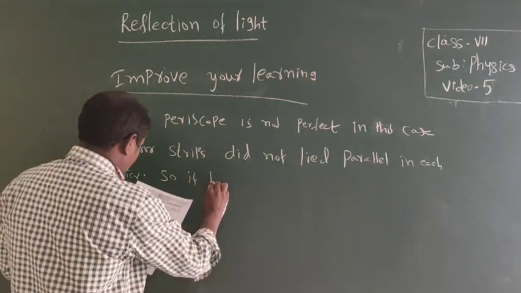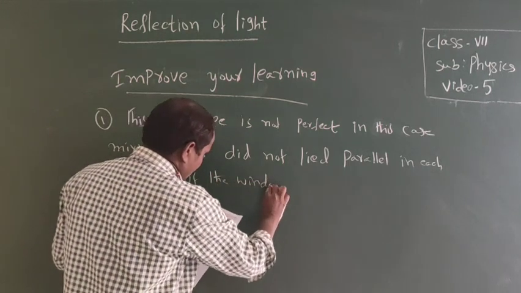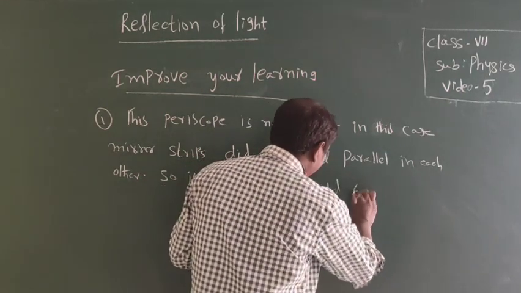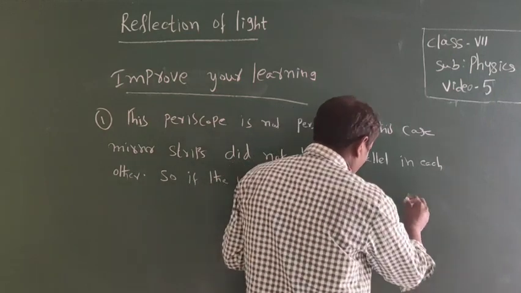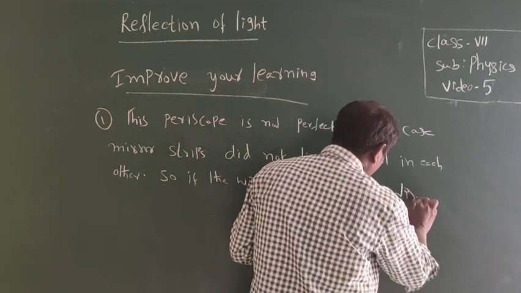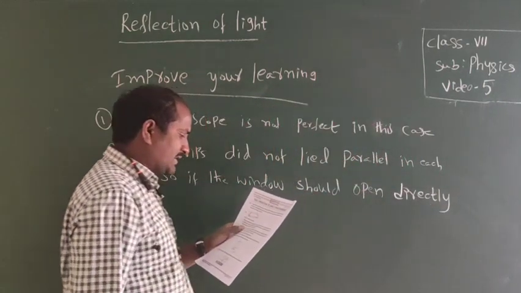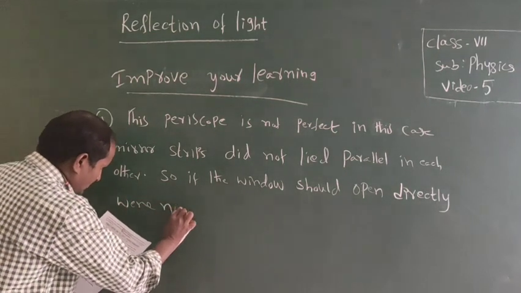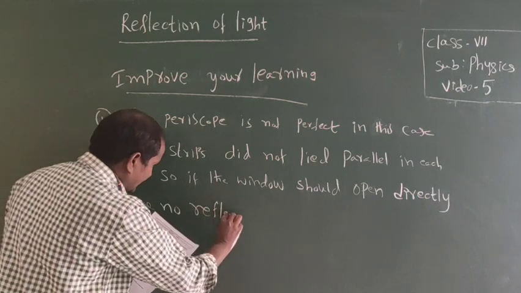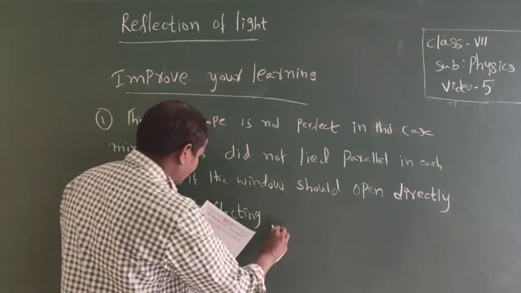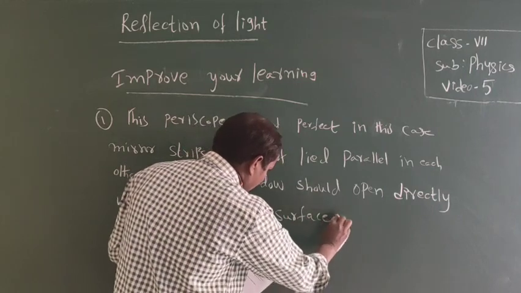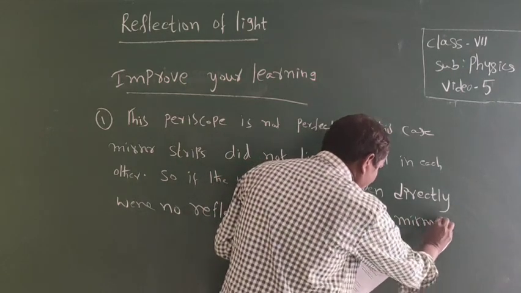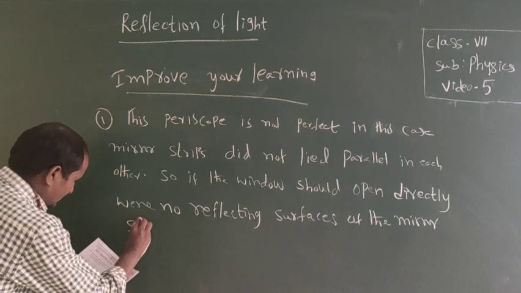So the window should open directly. There would be no reflection from the reflecting surfaces of the mirror strips.